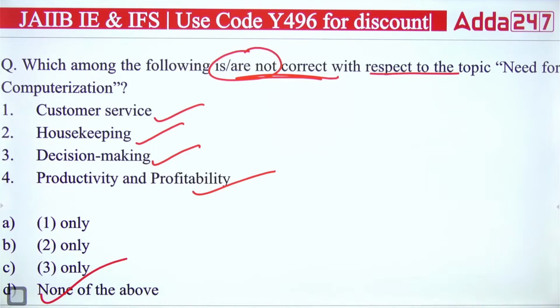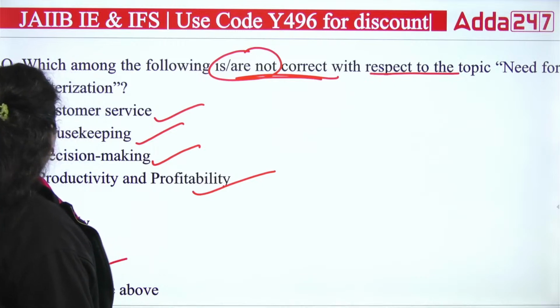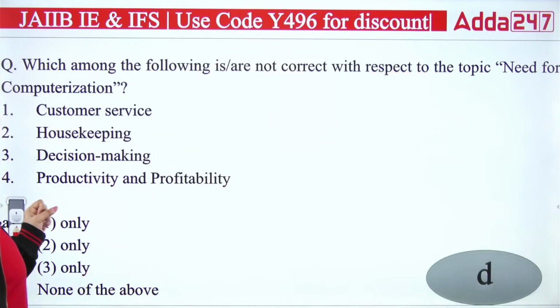None of the above. All are the need for your computerization. So the answer will be none of the above, that is D.